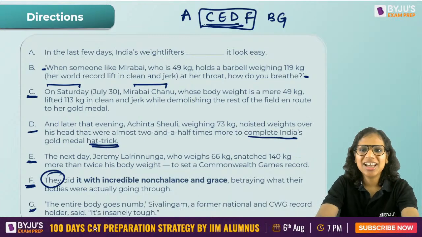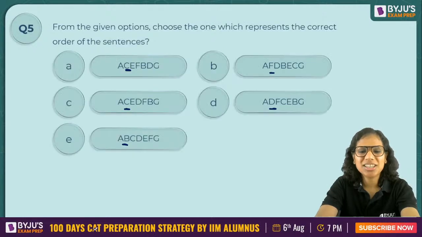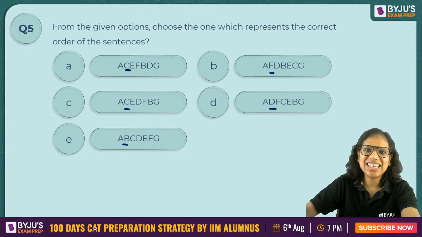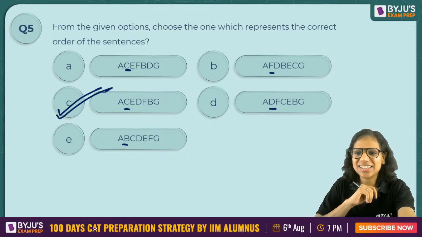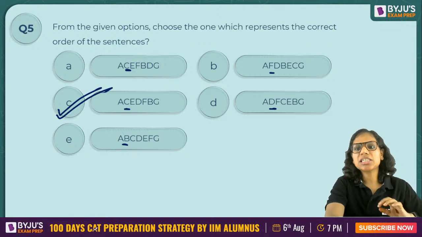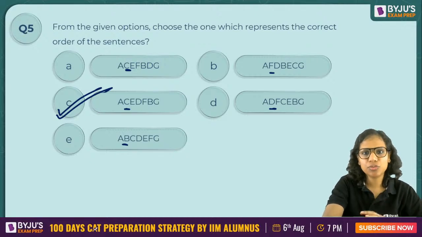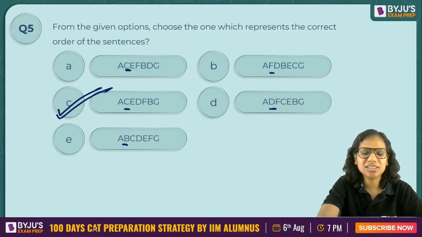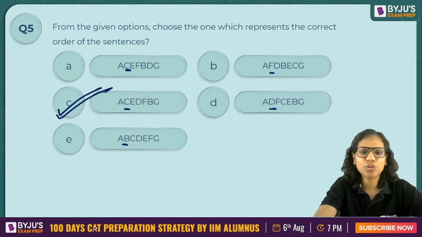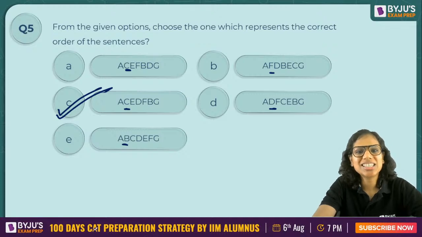So let's have a look at the options now. Okay, there should be one such option. So what is the answer then? Yes, A, C, E, D, F, B, G. So our answer is option C here. Clear to everybody? So this is the first question that you should attempt when you are given the options. Okay, here I told you that you should form the entire sequence because I wanted to throw in a bit of a challenge for you. Otherwise, imagine in the exam, the moment you identify that CED is a sequence, your question has been solved. The moment you identify CED is a sequence, you don't need to worry any further. Then option C is your answer.